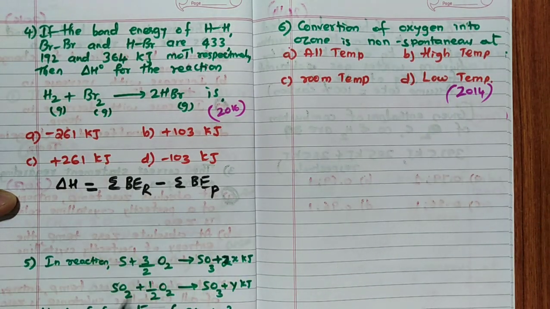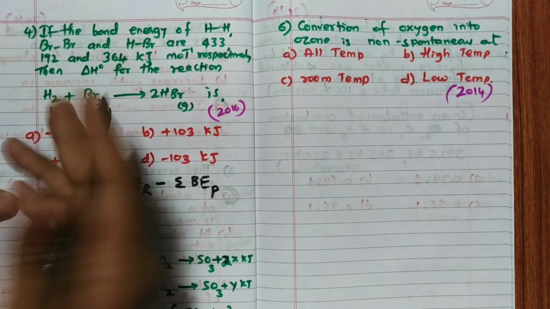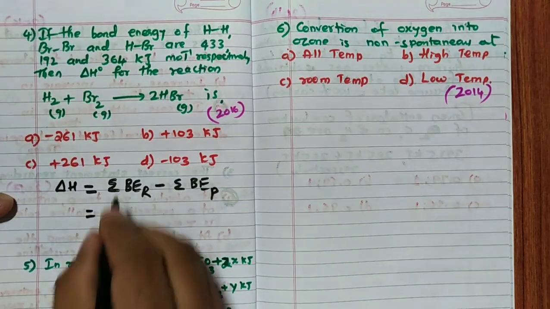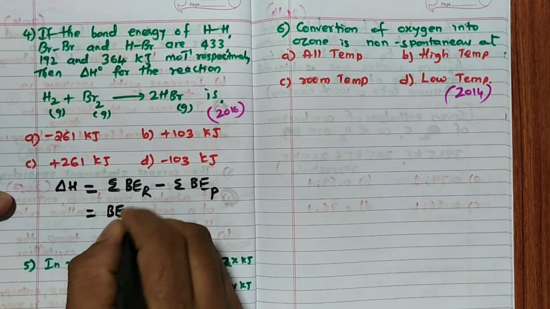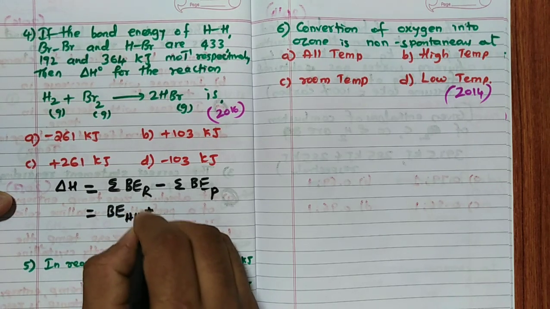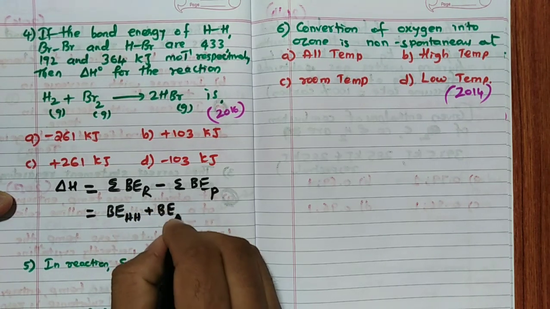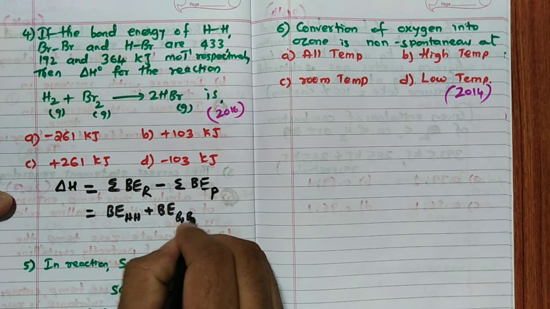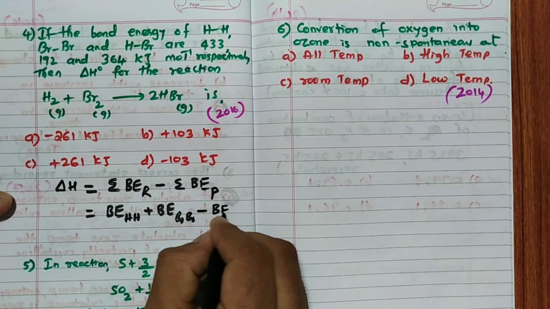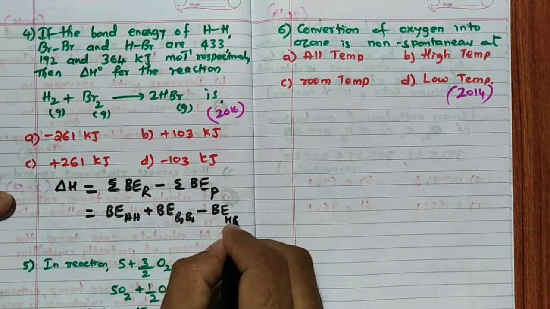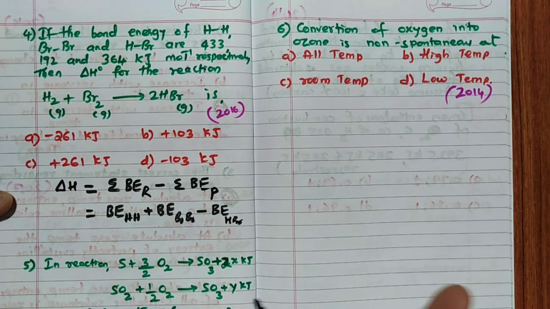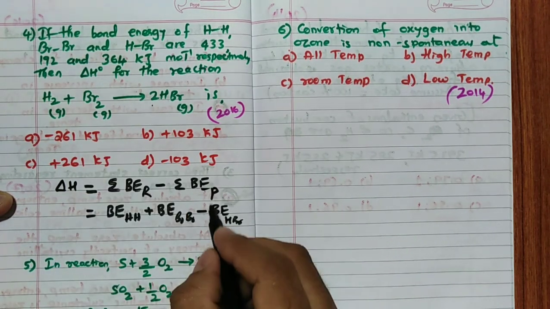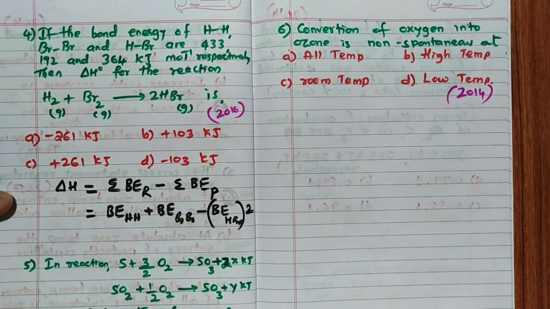Now, in this case, two reactants are there, correct? So, add these two: bond energy of H-H plus bond energy of Br-Br minus bond energy of H-Br. But remember, how many H-Br are there? 2 are there, so it is into 2. Very important.